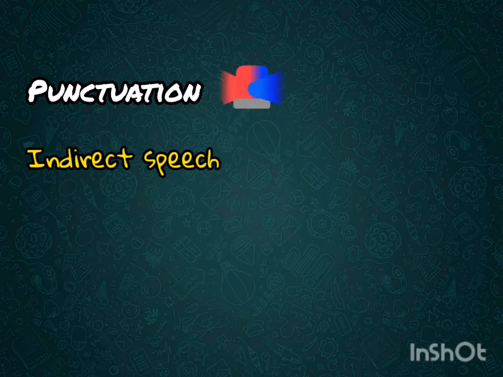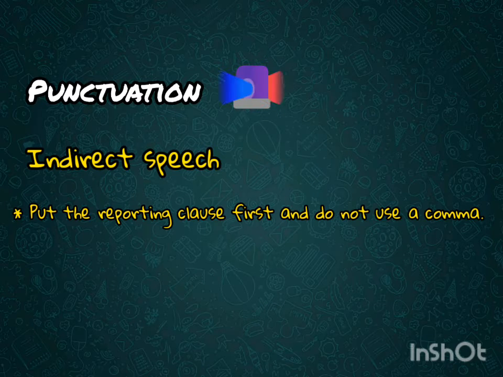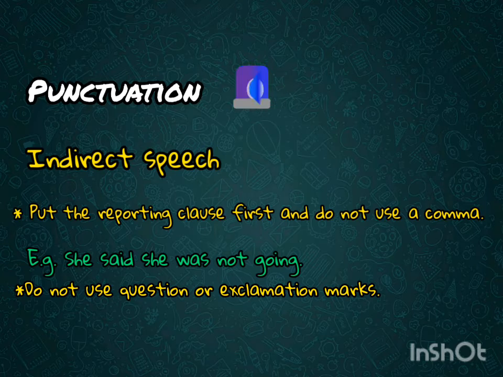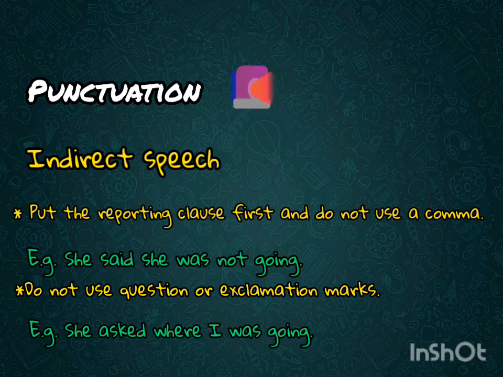And next we have indirect speech. For instance, number 1, use the reporting clause first and you don't include a comma. And number 2, we do not use exclamation marks or question marks in indirect speech. It has the form of a statement.